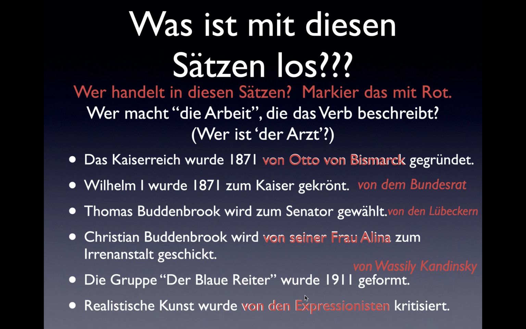So all of these are passive sentences. The 3 that did include who's doing the action are what we call personal passive, and the 3 that did not tell us who was doing the action are called impersonal passive, and we're going to learn how to do both.